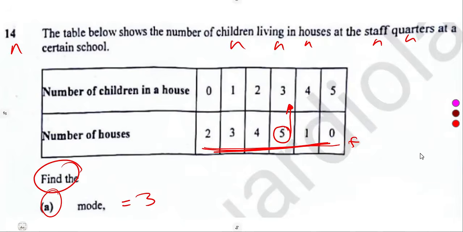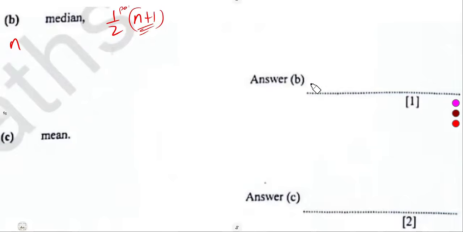That was going to give us a frequency of what? 5, 5, 10. This 2 is 10, plus this one 4, plus this one 15. So that's our frequency. So half of what? We need half of 15 plus 1, which is 16. Half of 16 is the 8th position. The 8th position is where our median is found.